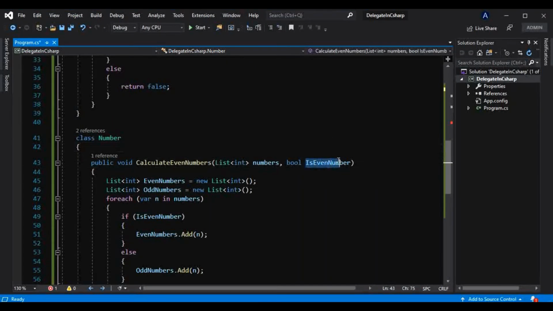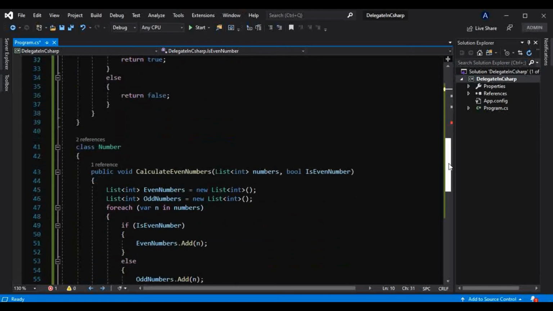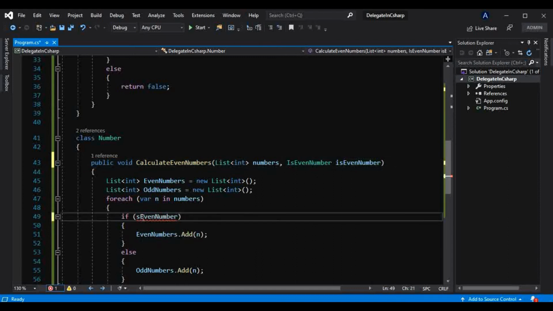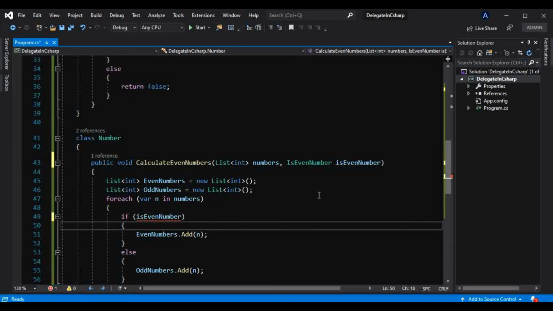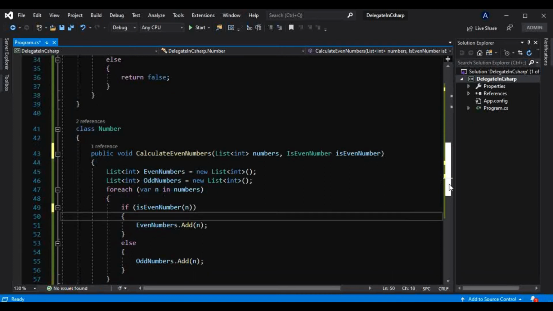So we are passing this is even number, but this should be of type delegate. So this is our delegate, that is even number. I will pass that here. That is, this is kind of a method we are passing into another method. I will make that small is. And in here we know that this is taking one parameter, that is integer. Okay, now it is good.